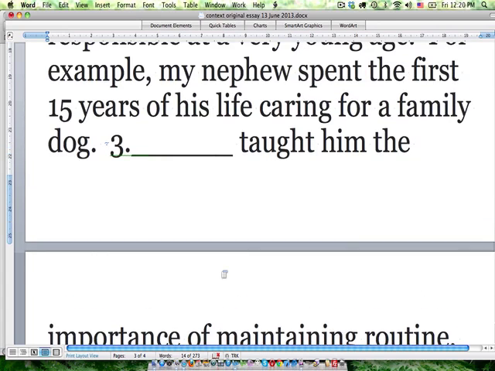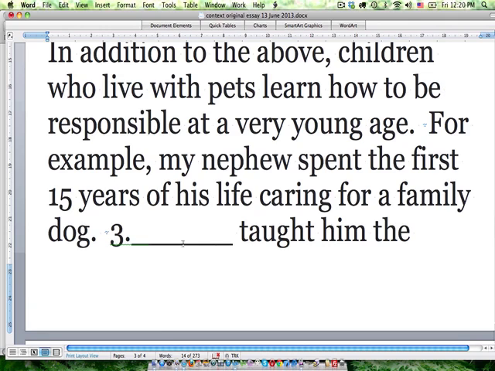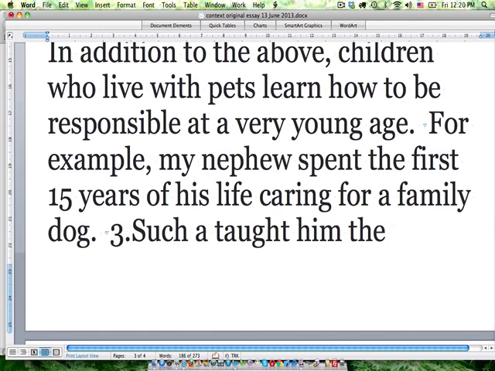Okay. Now, I'm sure a lot of people went with this, which is fine, because this would be a cohesive word that would link us back to the example, so that's fine. But the original wording that I put in there was "such an experience."